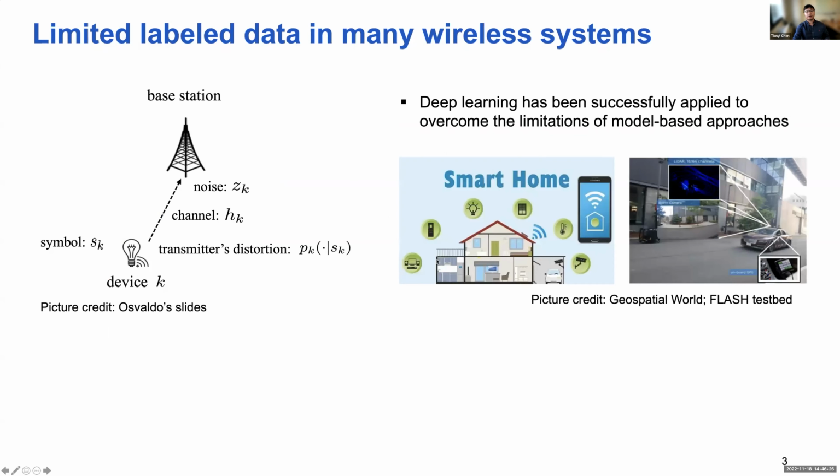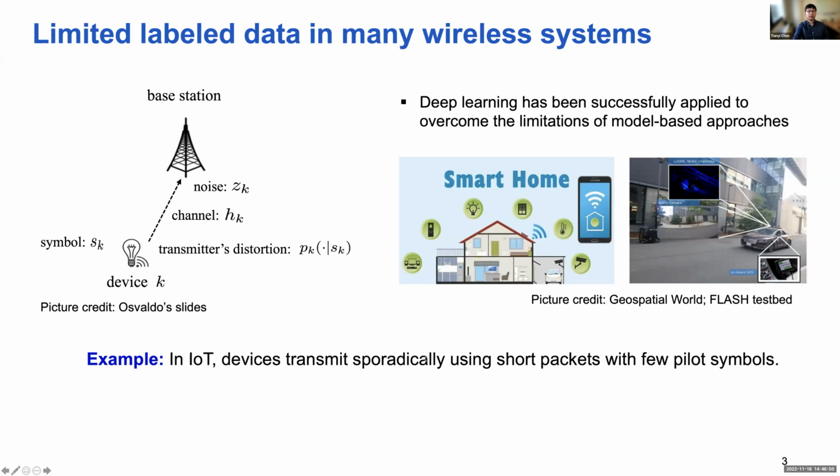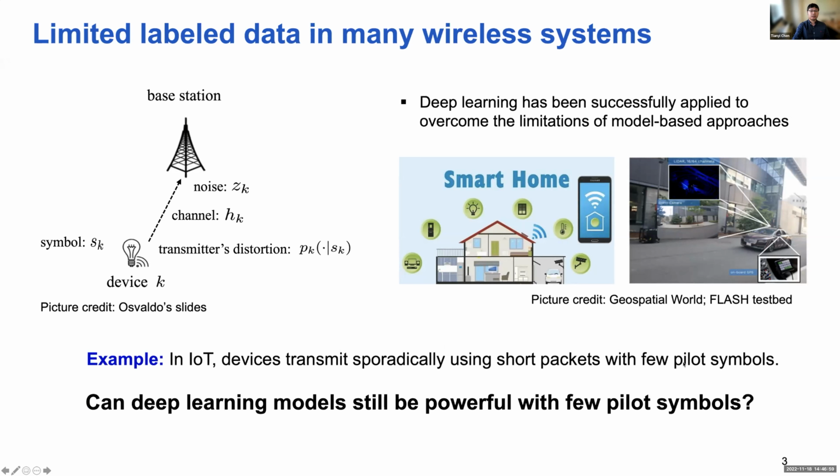But in many engineering systems, such as those in smart homes and autonomous vehicles, this is a picture I adopted from the Northeastern testbed about various systems for autonomous vehicles, labeled data are very limited. For example, in IoT, those devices will transmit short packets with very few pilot symbols, which had also been mentioned in the previous talk. And in those cases, the question is whether those deep learning models can still be powerful with few pilot symbols to estimate the channel and also for subsequent tasks.